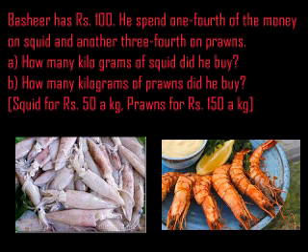Once again, read the question. Bashir has rupees 100. He spent 1/4 of the money on squid and another 3/4 on prawns. First question, how many kilogram of squid did he buy? Second question, how many kilogram of prawn did he buy? What are the things that are given? Squid for rupees 50 a kg, prawn for rupees 150 a kg.